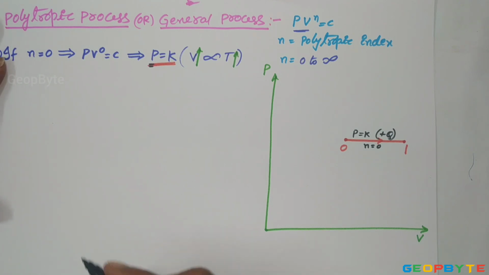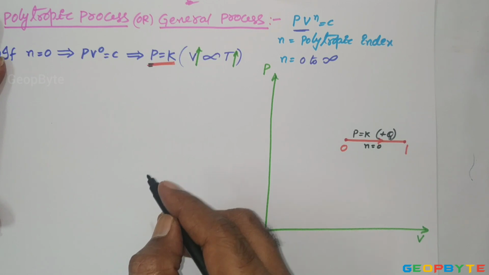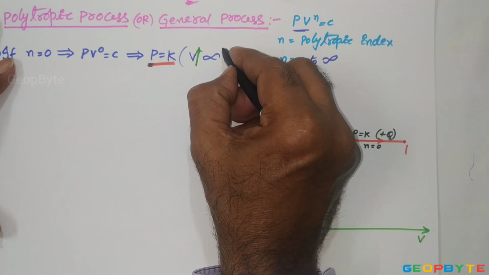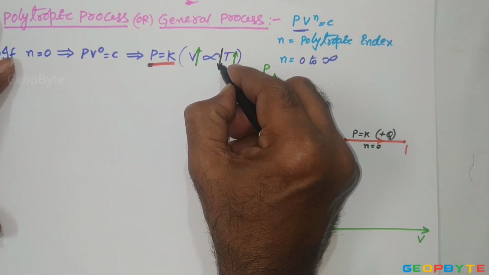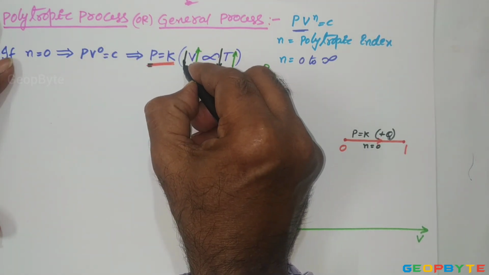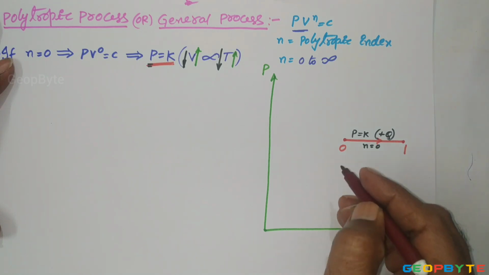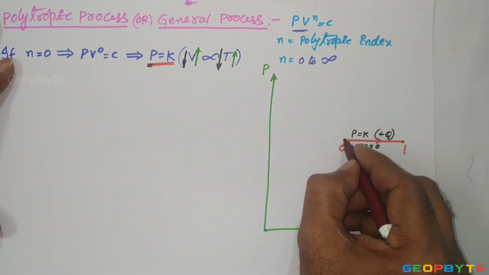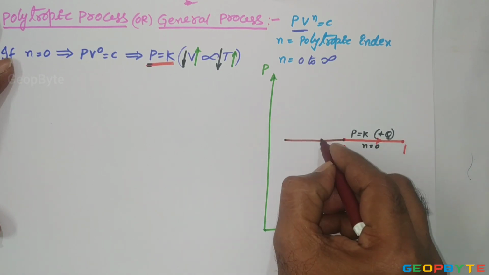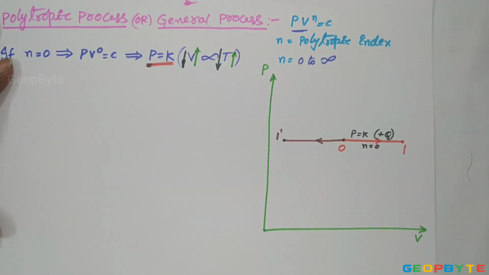Similarly, if the constant pressure process is a cooling process, during the cooling process temperature decreases, and along with the temperature, the volume occupied by the gas decreases. Then the constant pressure cooling process is looking like this. 0 to 1 dash is the constant pressure cooling process.